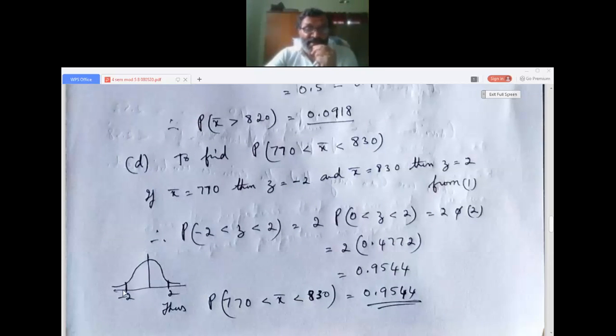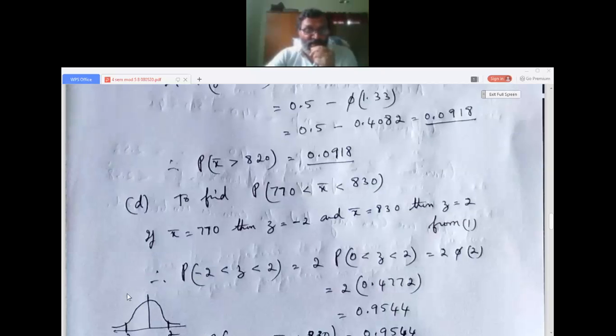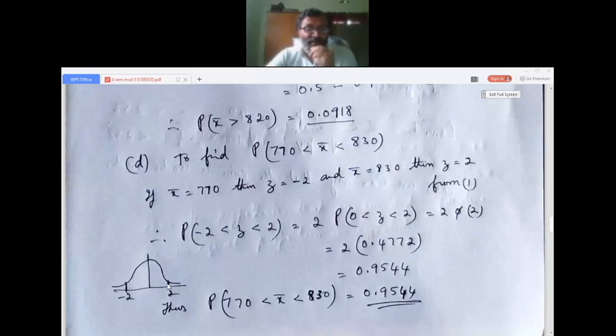I have drawn a diagram for your understanding: minus 2 less than Z less than 2, the area in between. We don't take the negative value, we take only the positive value. The area from 0 to minus 2 is the same as from 0 to 2.